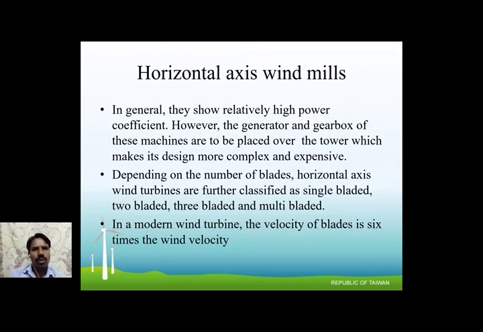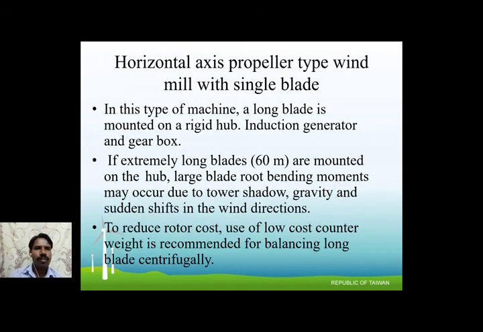In general, it has a relatively high power coefficient. All the components, the gearbox, gear reduction and generator, are placed on the top of the windmill, so it is more complex and expensive. Depending on the number of blades, the horizontal axis type is classified as single, double, three and multi-bladed. In the modern wind turbine, the blade tip velocity is 6 times the wind velocity. We can design the blade to withstand 6 times the wind velocity.